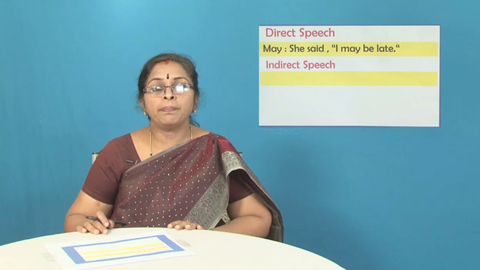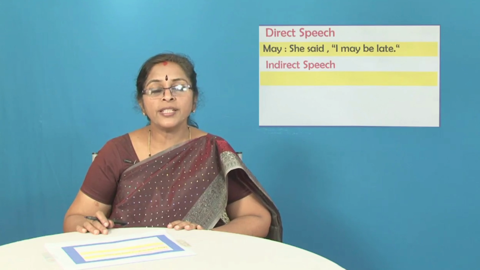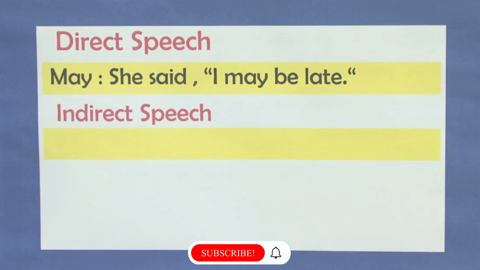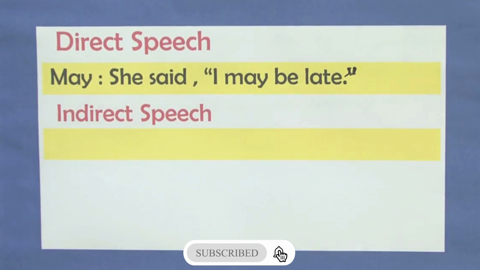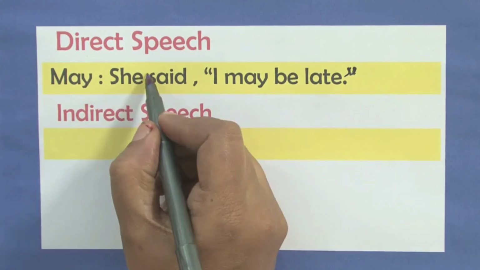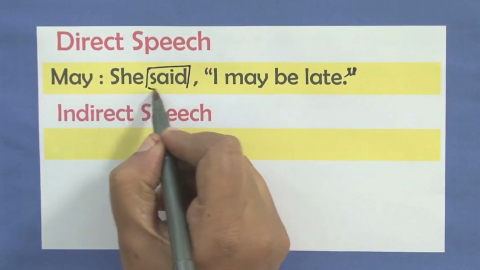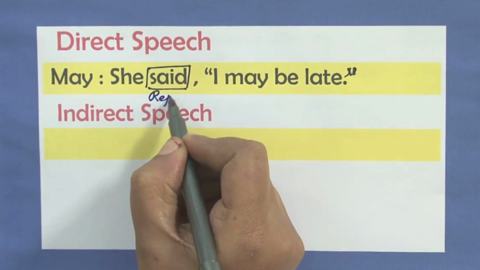So the next example that we have is, she said, I may be late. Again, see the close inverted commas, kindly change it. She said, I may be late. Now, which is the reporting verb, students? Obviously, said. Said is the reporting verb.